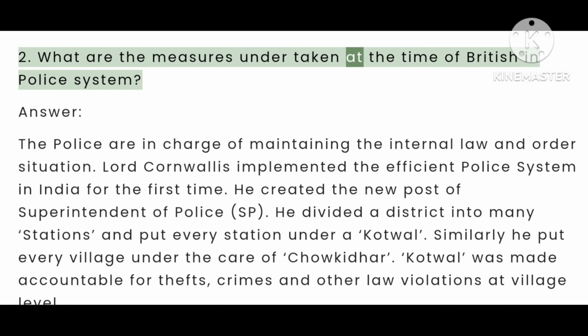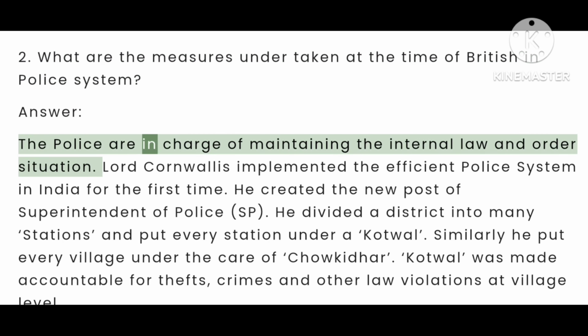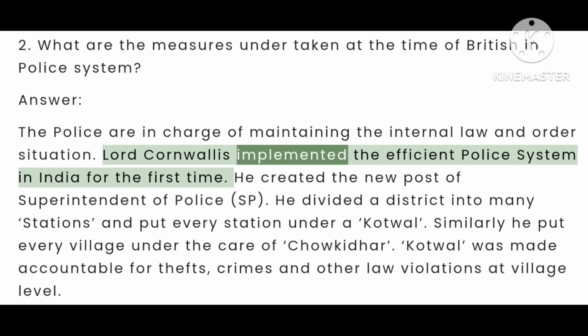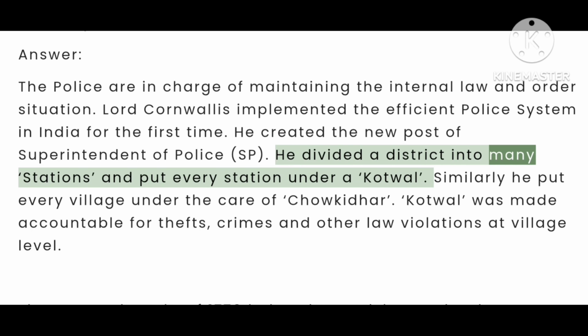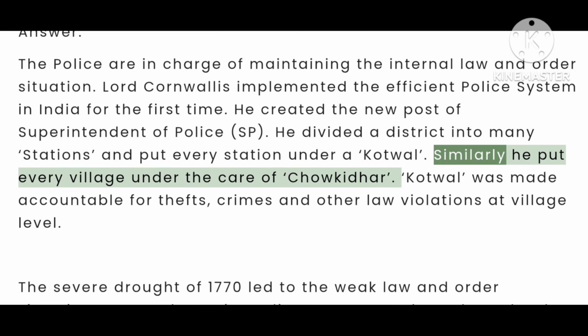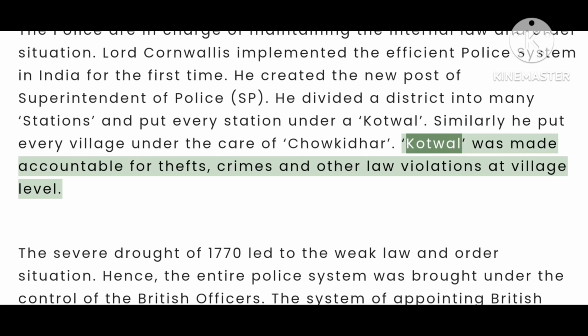2. What are the measures undertaken at the time of British in police system? Answer. The police are in charge of maintaining the internal law and order situation. Lord Cornwallis implemented the efficient police system in India for the first time. He created the new post of Superintendent of Police. He divided a district into many stations and put every station under a kotwal. Similarly, he put every village under the care of a Chowkidar. Kotwal was made accountable for thefts, crimes and other law violations at village level.